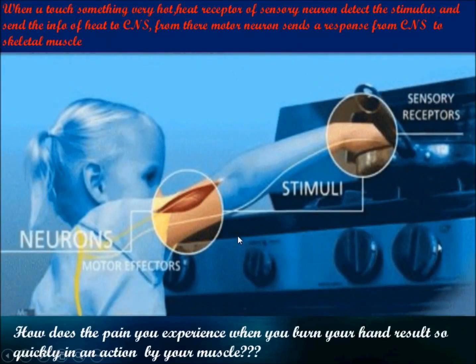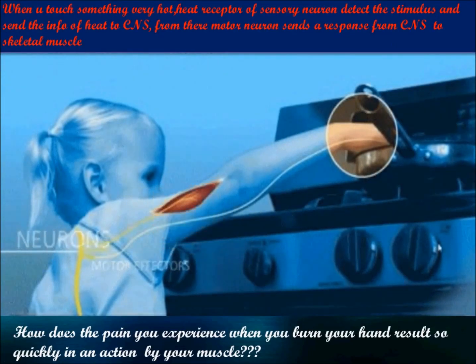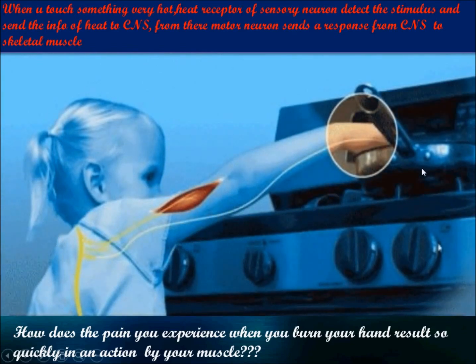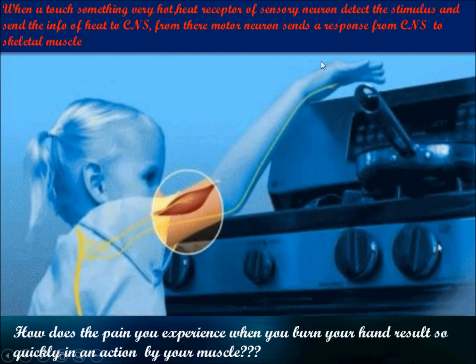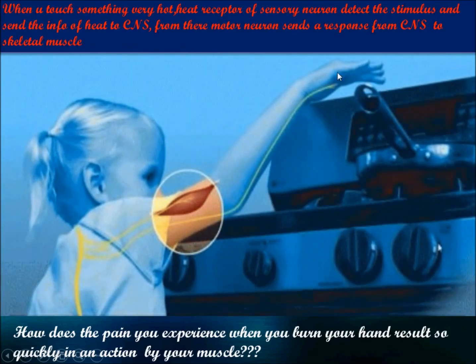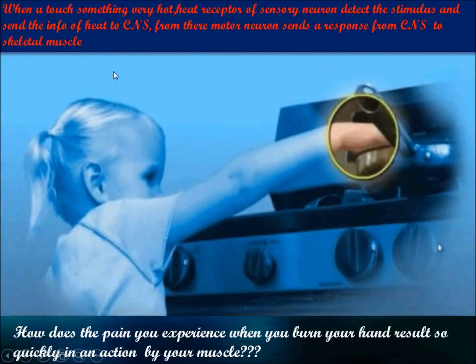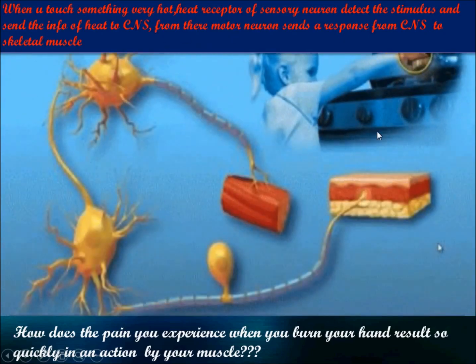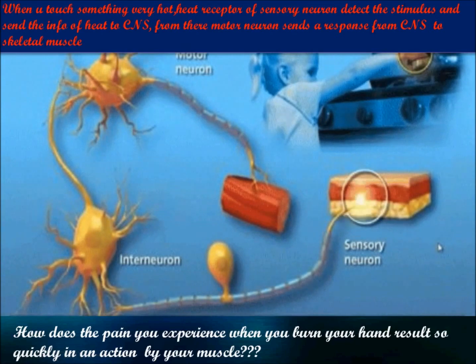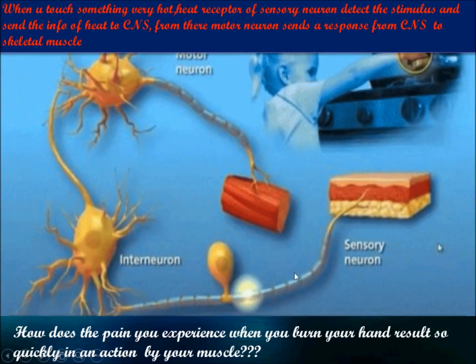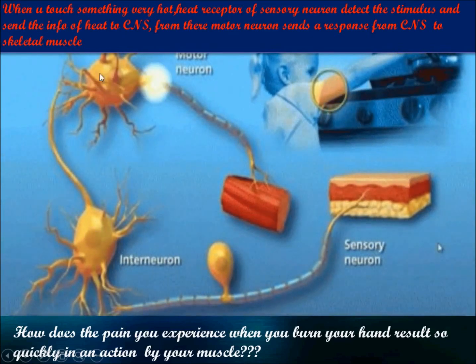See, how does the pain you experience when you burn your hand result so quickly in action by your muscles? See, the girl pulled her hand because that is very hot. So when you touch something very hot, heat receptors of the sensory neurons detect the stimulus and send the information of the heat to the CNS.